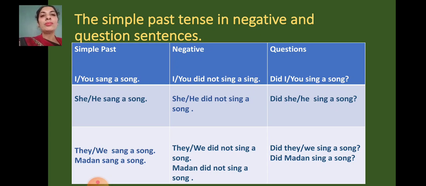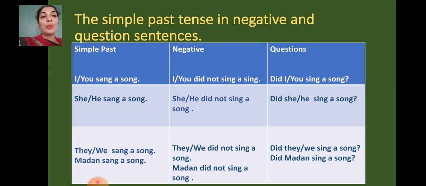She or he sang a song. She or he did not sing a song. Did she or he sing a song? Question mark. Last slide, last column. They or we sang a song. They or we did not sing a song.